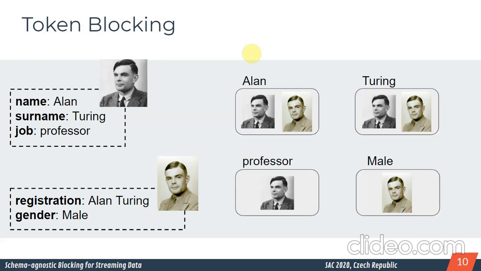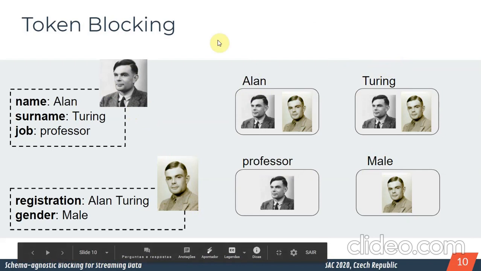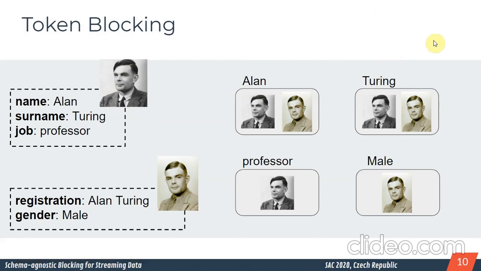Look, we can have, for example, the token Alan, the token Turing, the token Professor, the token Mayor. Since these two Alan Turing entities share Alan and Turing, they will be put in the same block, the block represented by Alan and the block represented by Turing.